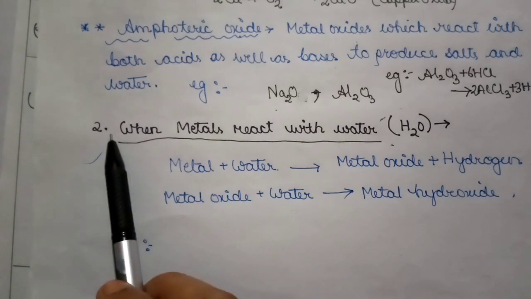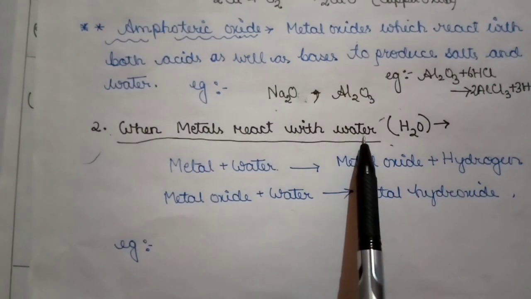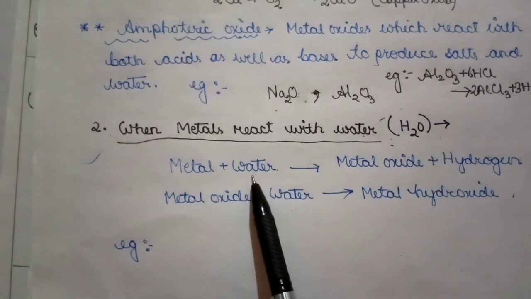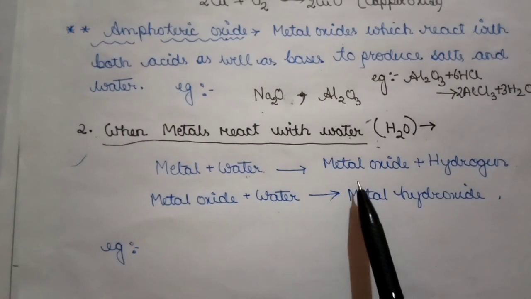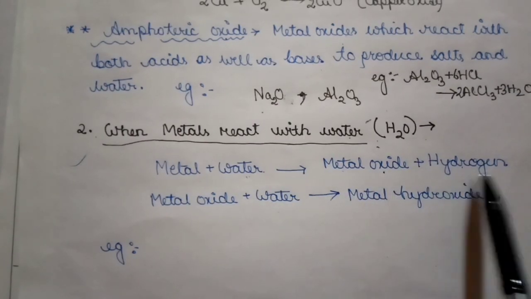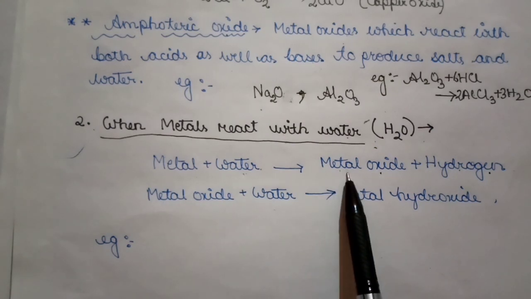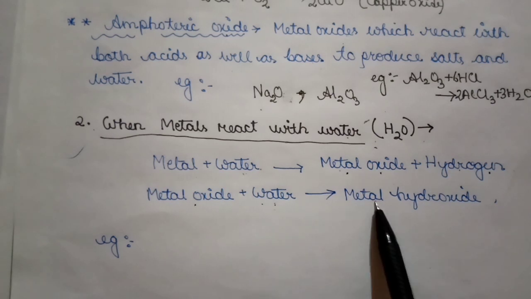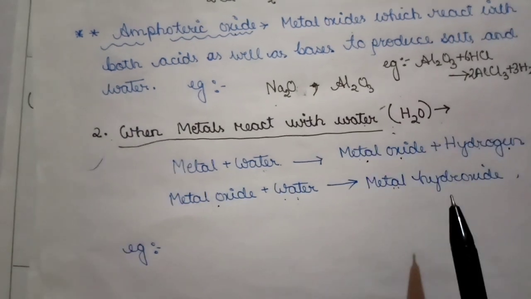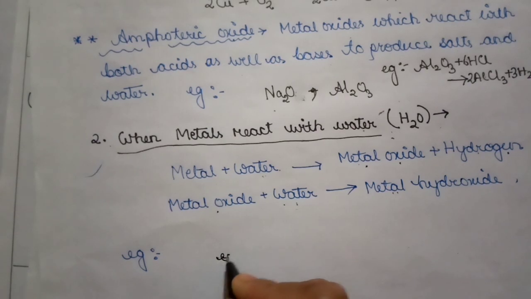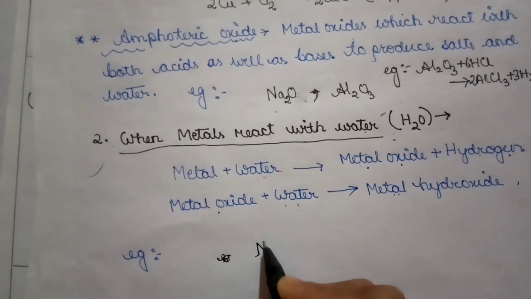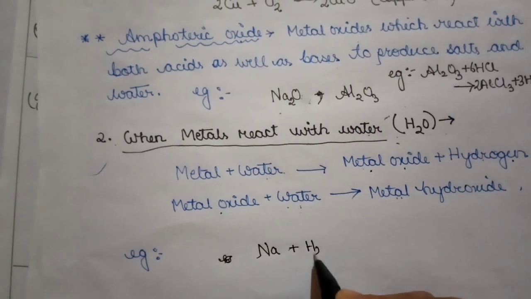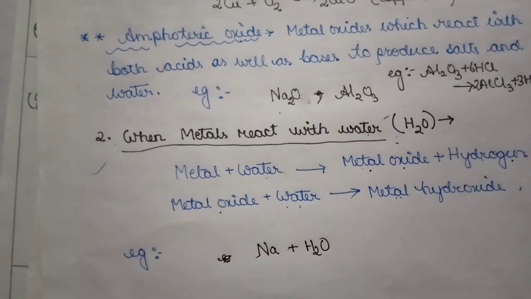Now the second property. When metals react with water, that is H2O, what does it result in? When metals come in contact with water, it will always result in a metal oxide and hydrogen. And when that metal oxide is again reacted with water, it will result in a metal hydroxide. Let's take an example. Let's take sodium. Sodium is a metal. It is reacting with water.